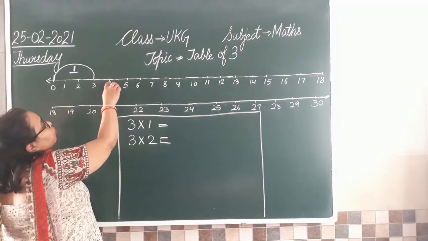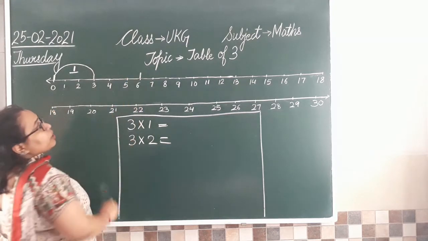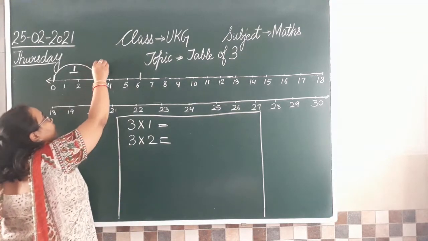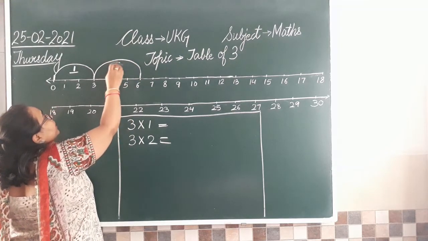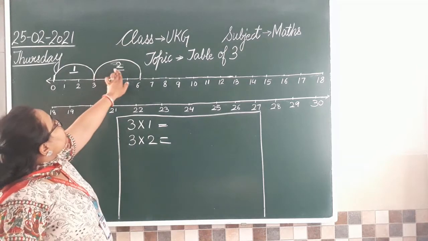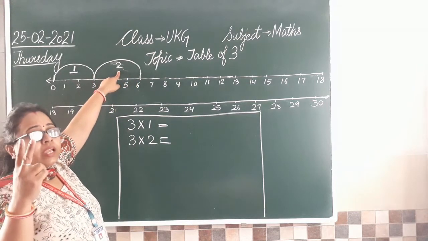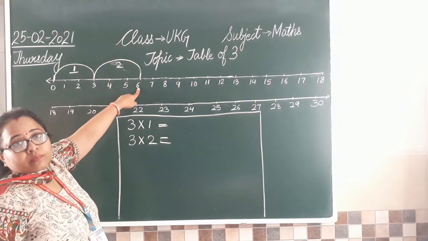So we will count 1, 2, 3 here. हम यहाँ पहुंच गए. Where you are going to reach 6. This will be the second jump. Second jump, जब आपने second time jump करा, you reached 6.